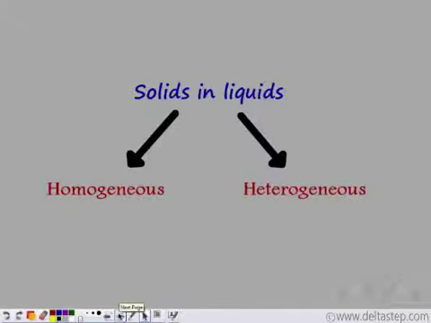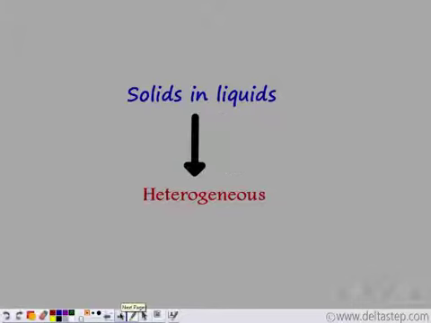So we have different kinds of mixtures. We may have solid liquid mixtures. The solid liquid mixtures can be homogeneous or heterogeneous. Similarly, we can have liquid mixtures. Again, they can be homogeneous or heterogeneous. Let's start with the solid liquid mixture. We'll take the first case, a solid liquid mixture which is heterogeneous.